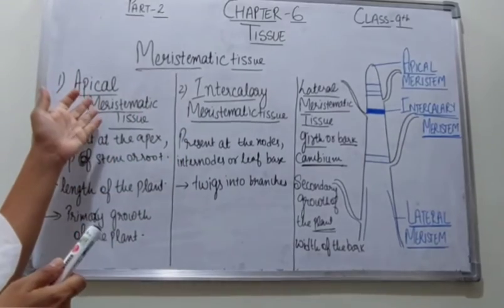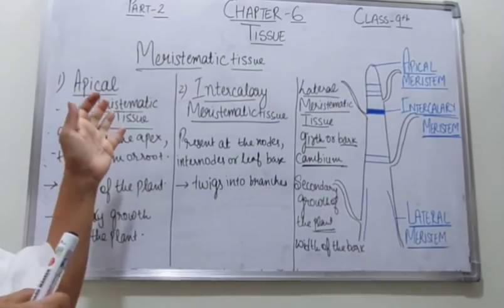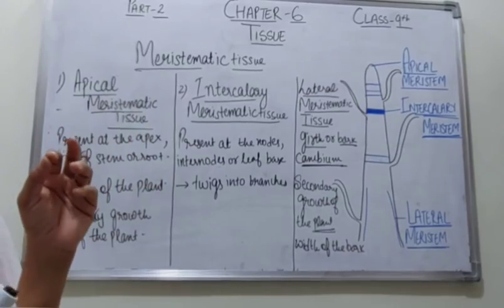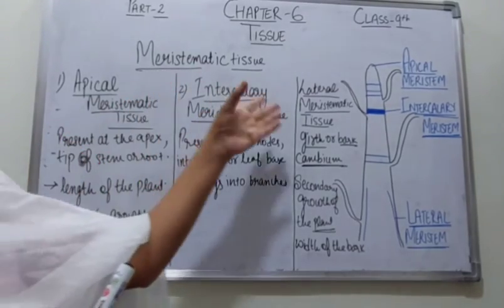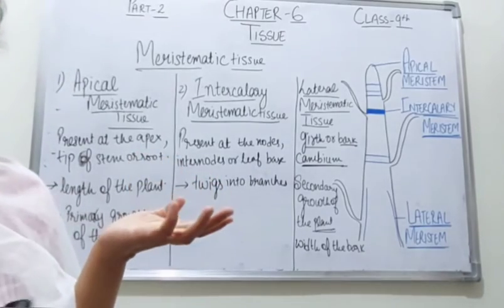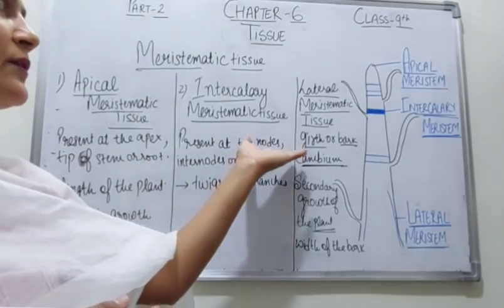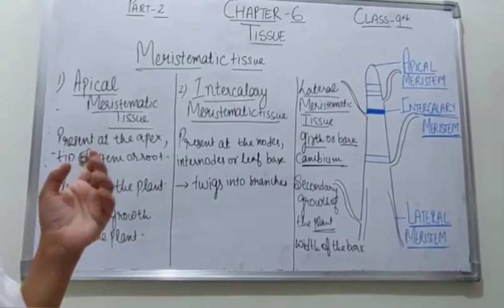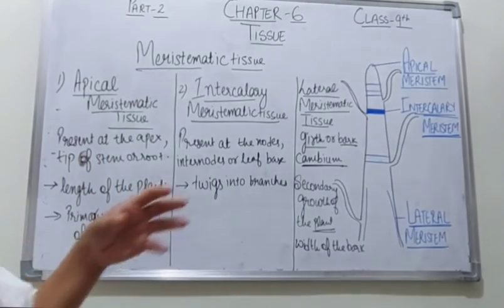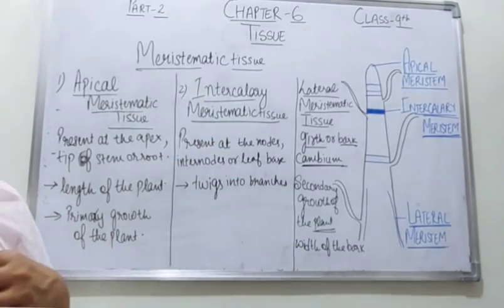Apical meristematic tissues are present at the apex tip. Intercalary are present at the nodes, internodes or leaf base, and the lateral meristematic tissues are present at the girth or bark of the plant. They are also known as the cambium tissues, which are responsible for the secondary growth of the plants, and they increase the width of the bark.